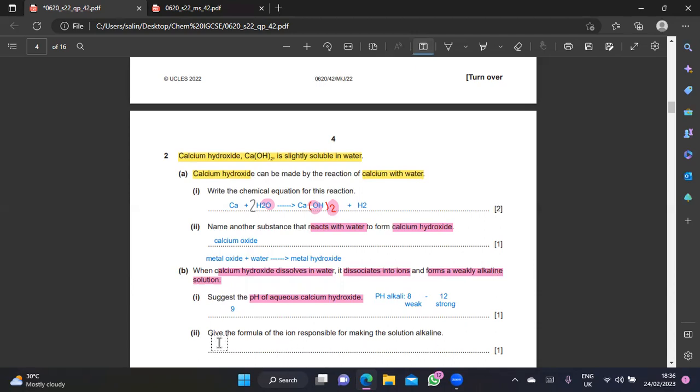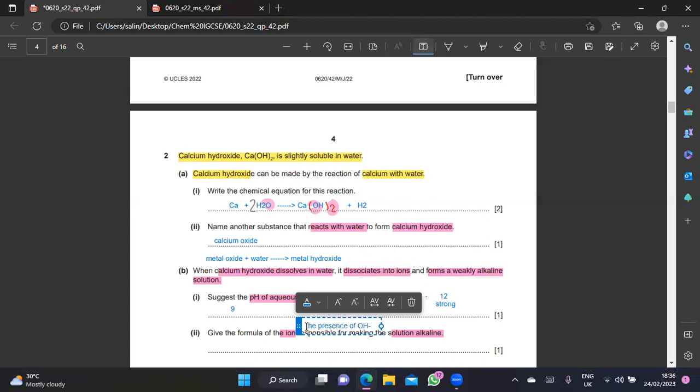Now, next question: give the formula of the ion responsible for making the solution alkaline. What is the ion that makes the solution alkaline? So we use what theory? The presence of hydroxide ion.